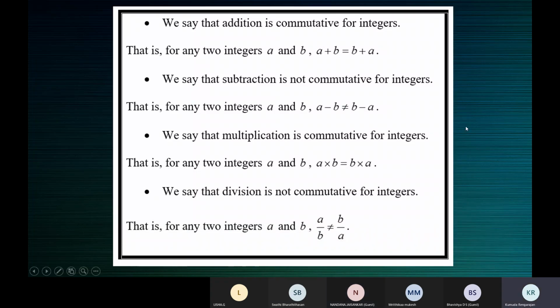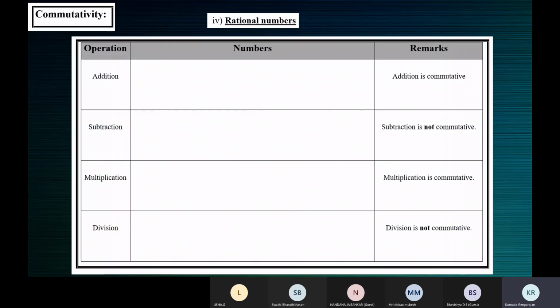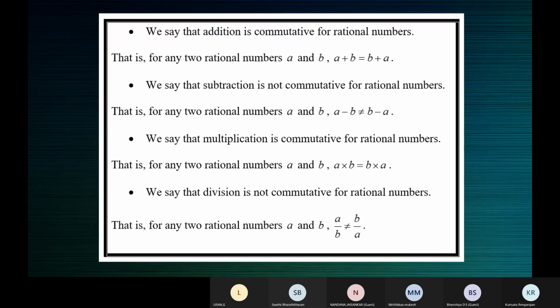Okay. Now the next one. Commutativity on rational numbers. Yes, ma'am, done. Description. Yes, ma'am. Danya, are you taking screenshots, Danya? Yes, ma'am. All right.